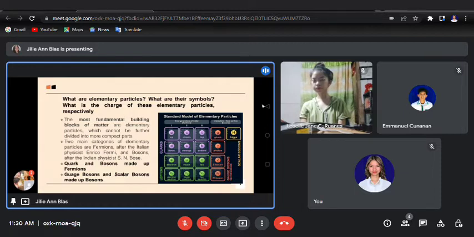Quarks and leptons are the types under fermions, and gauge bosons and scalar bosons are part of the bosons. As I stated earlier, these subtypes of elementary particles have charges and symbols, which will be discussed by Francis.